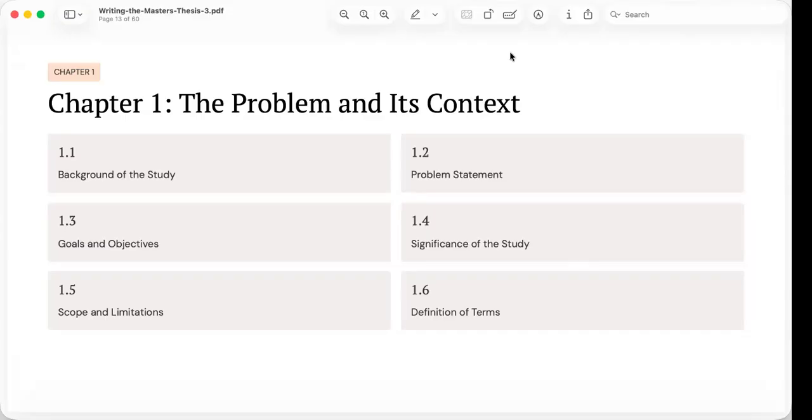You can think of chapter 1 as laying the foundation of a building. If the foundation is weak, every chapter that follows will also be weak. Thus, a poorly written background leads to an unclear problem statement. An unclear problem statement leads to weak objectives. Weak objectives result in inappropriate methods and confusing findings. Therefore, investing time in writing a strong chapter 1 makes the remainder of the thesis significantly easier.